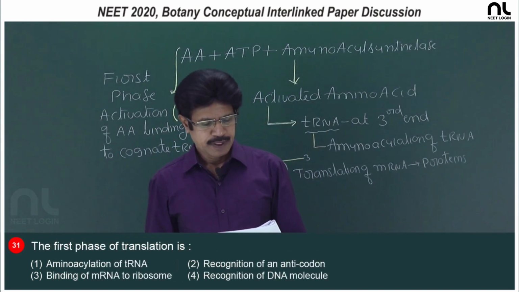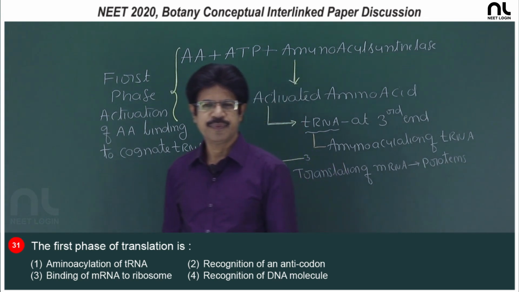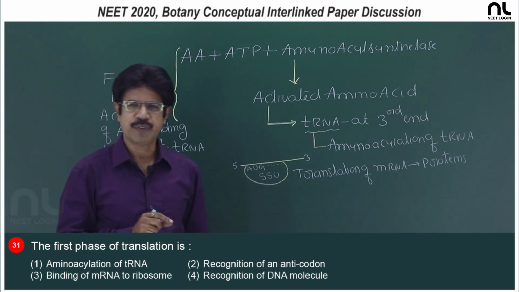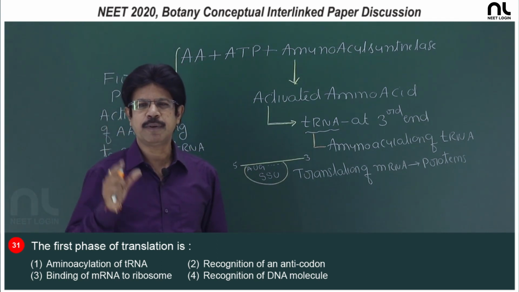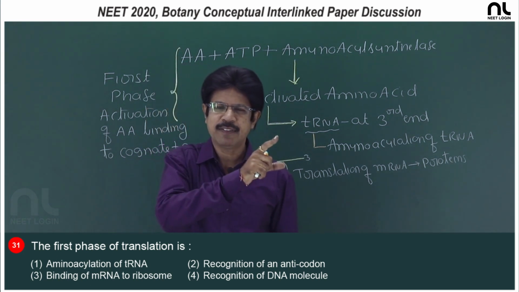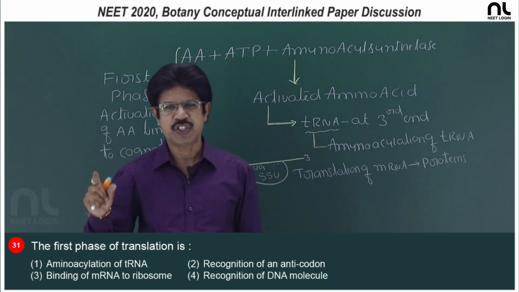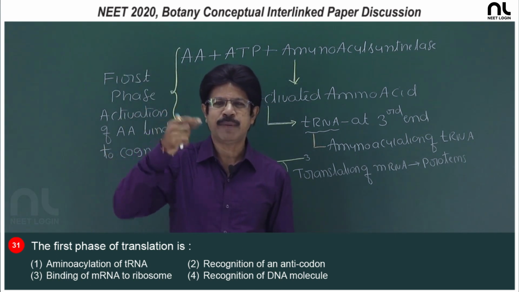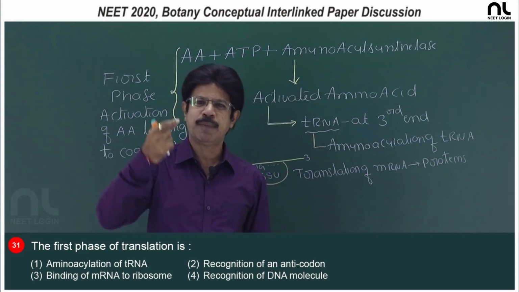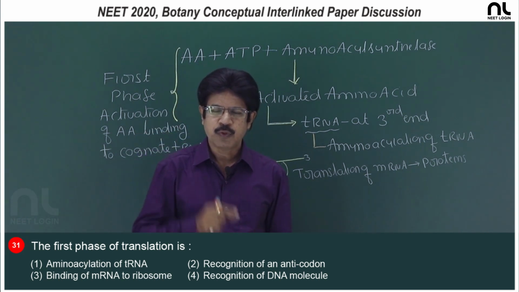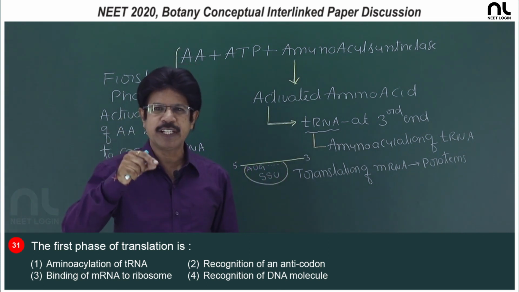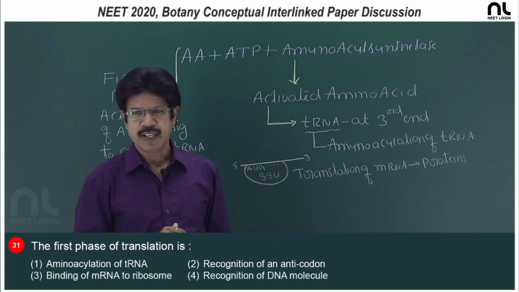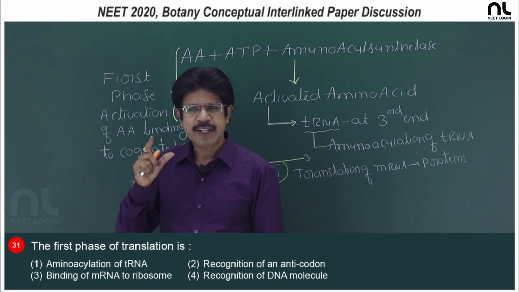Question number 31, the first phase of translation is whatever the genetic information, the nitrogen base information, loaded onto the mRNA in the form of codons. So, the nitrogen-based language is changed into code language present in mRNA. The code language is translated into amino acid language. So, formation of the polypeptide chain according to the information present on the mRNA, what do you call it? It is translation.